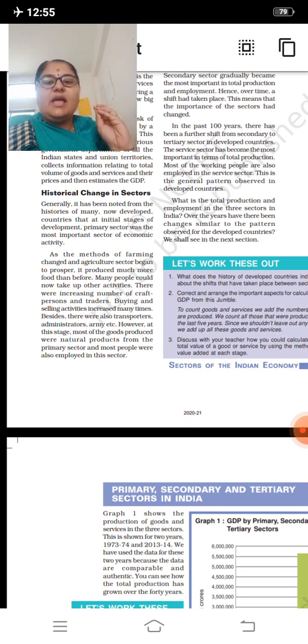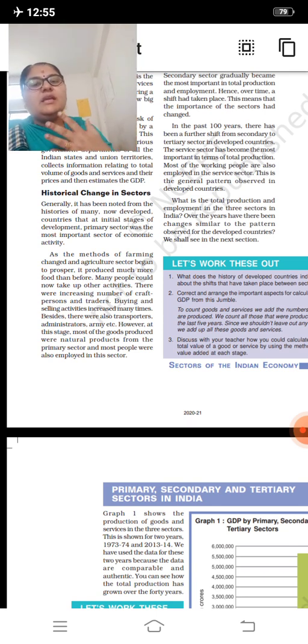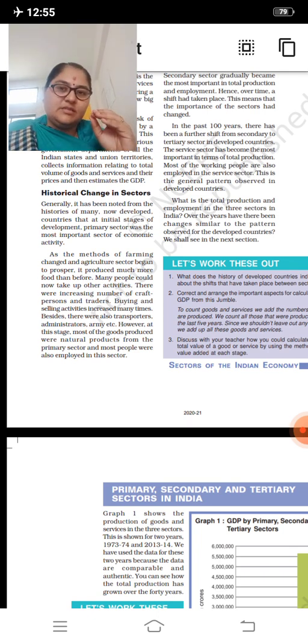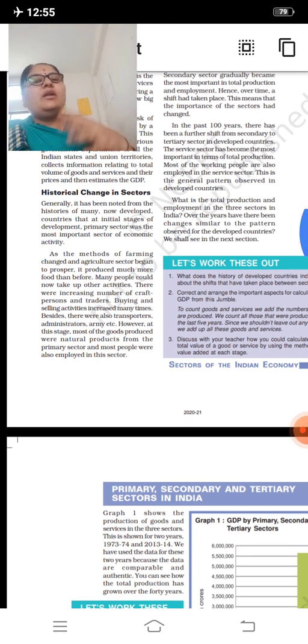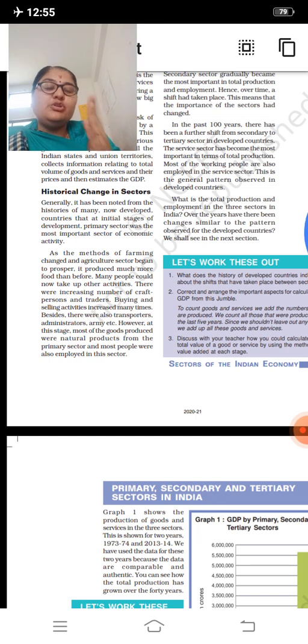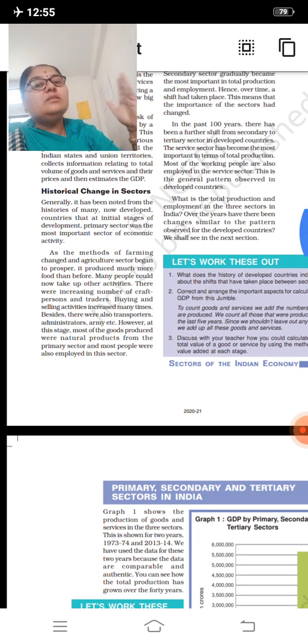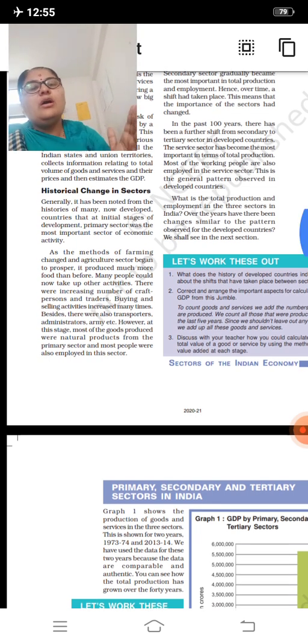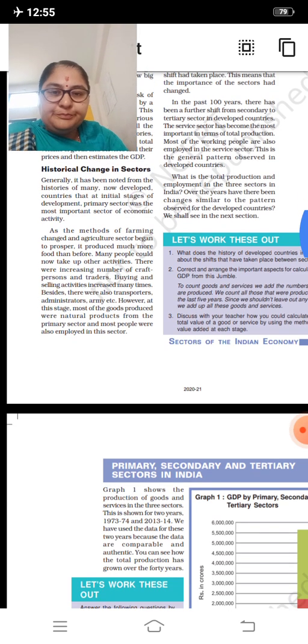We were thinking in the previous years that if we do more and more agricultural activity, we can earn income and our country will get developed, but it is not so. There should be equal concentration on the other sectors of the economy also, for example the secondary sector and tertiary sector.